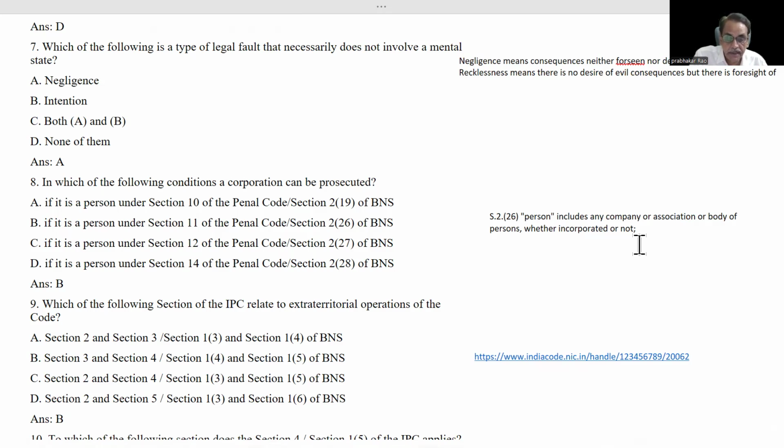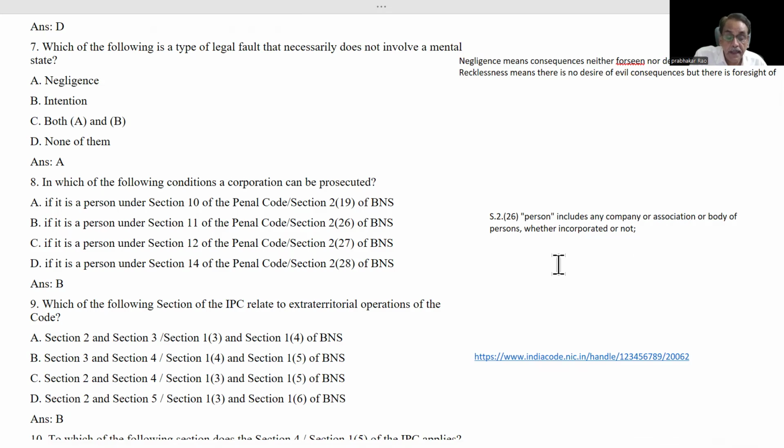If the definition is exhaustive, you have to interpret it literally. You cannot bring anything outside that definition within its purview. Here, person includes company or association or body of persons, but not only this. Anything beyond this may also come as person.